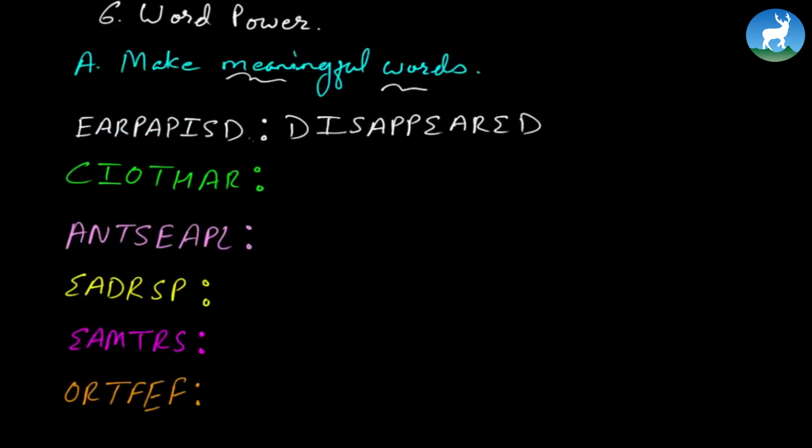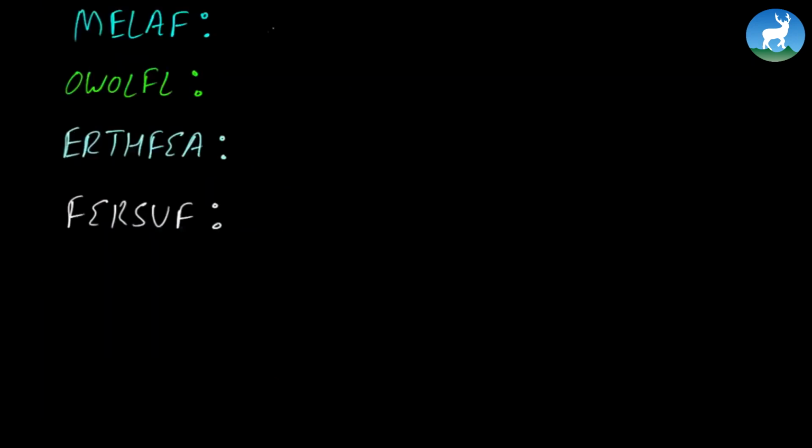Now, the biggest hint that I can give you is, again, let's start from here. Here, the word starts from C. Here, the word starts from P. Here, the word starts from S. Here, the word starts from S again. Here, the word starts from E. Here, the word starts from F. Here, the word starts from F again, and finally, here in the last one, it starts from S.